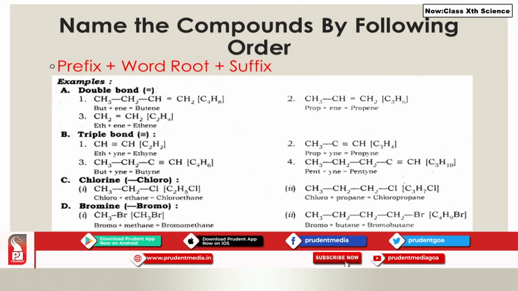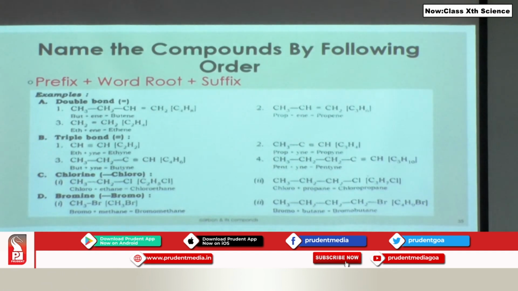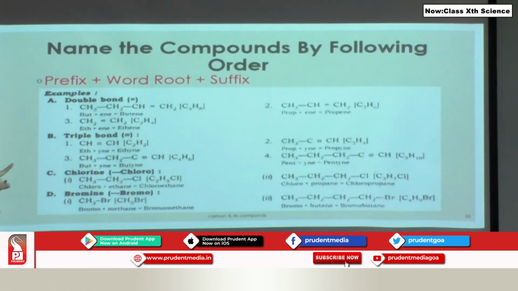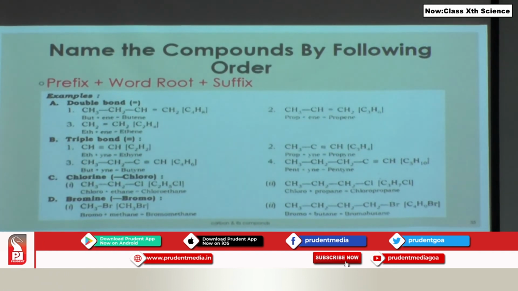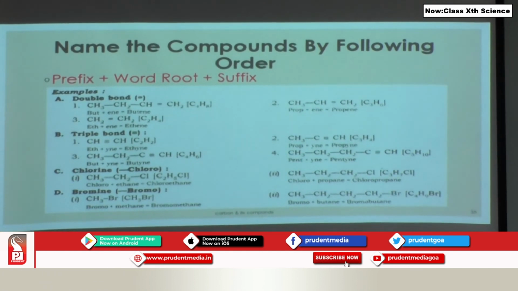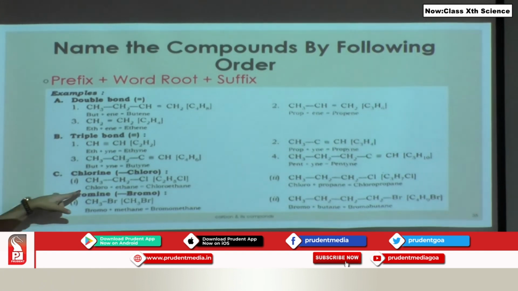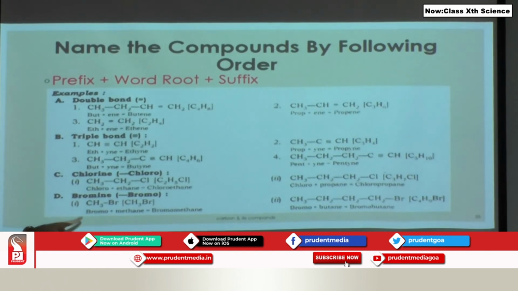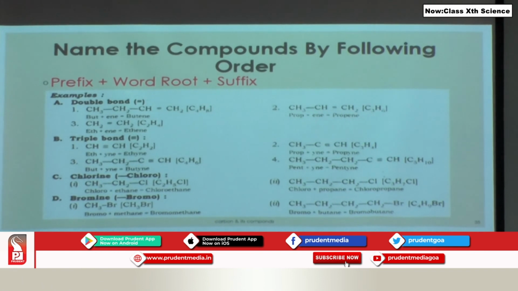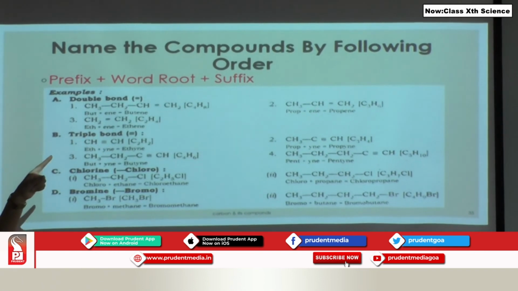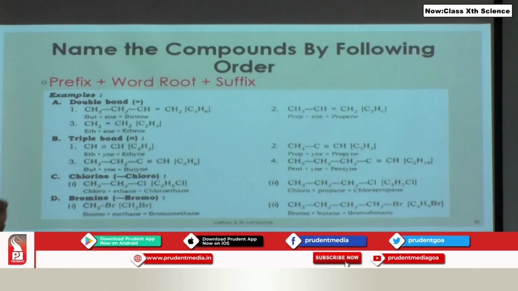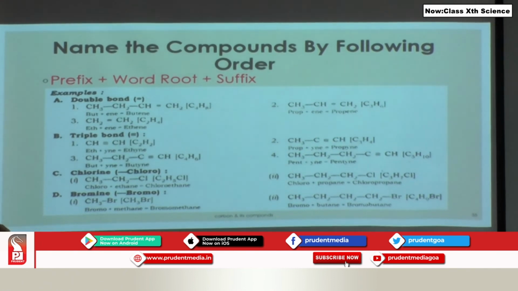Okay, so let us have a brief revision. Examples of those containing double bonds are word root plus ene: butene and ethene are the examples over here. Next, having triple bonds, you see in the carbon here there is a triple bond near the first carbon, so ethyne, butyne. When a halo group is attached, a prefix is used. Bromine also uses a prefix, as in bromomethane. On the other side is another example consisting of a double bond. We have propene, propyne.